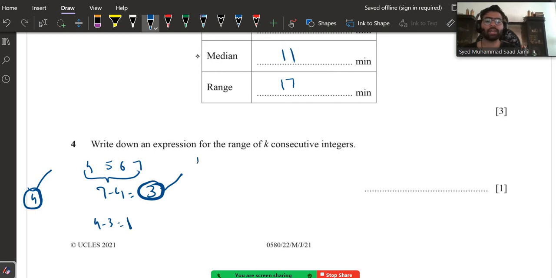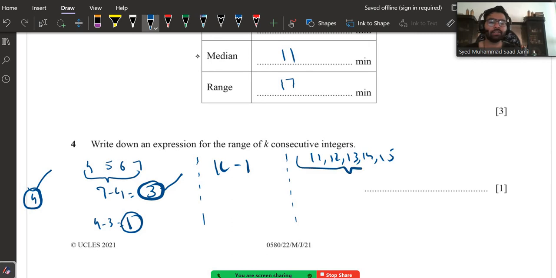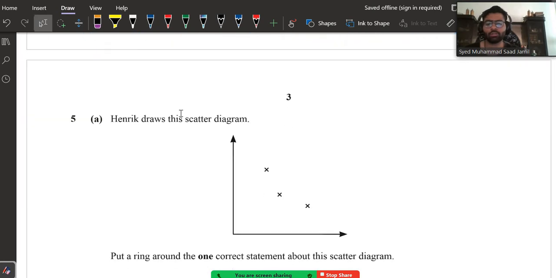So what is 4 minus 3? 1. So the expression would be k, because we don't know the number of consecutive integers, minus 1, because the difference is always 1. I'll give another example. For example, let's take the numbers 11, 12, 13, 14, 15. I have taken 5 numbers. So let's assume that k was 5 and 15 minus 11 is 4. So 5 minus 4 is 1. So k minus 1. That's going to be our expression.